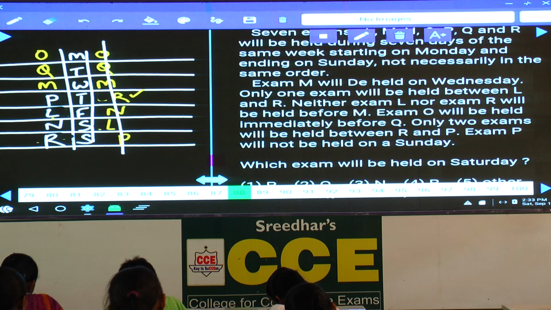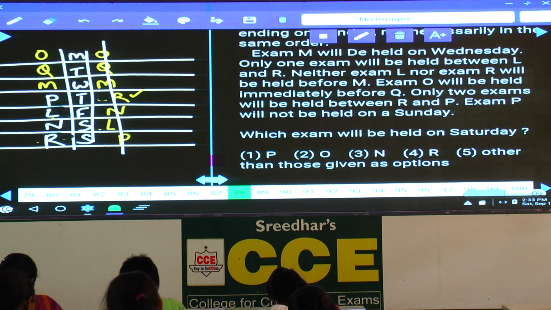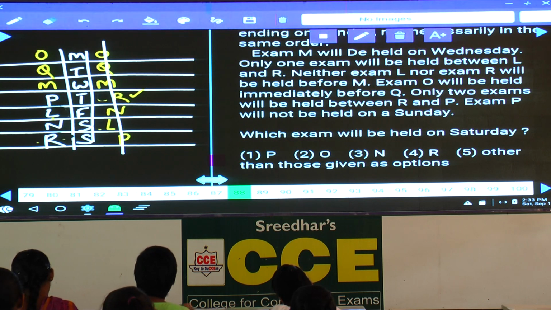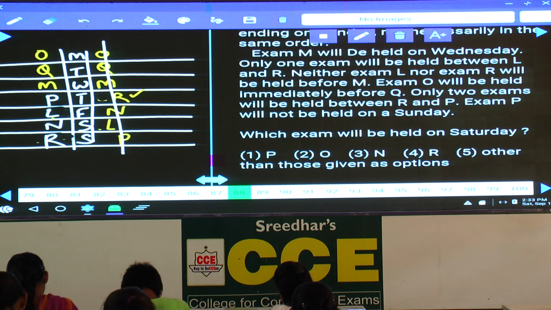Now we are left with only the second case. Done? Yes, what is the order we have? O, Q, M, P, L and R is the order in which these 7 examinations were held starting from Monday, ending on Sunday. That covers 88 to 90.